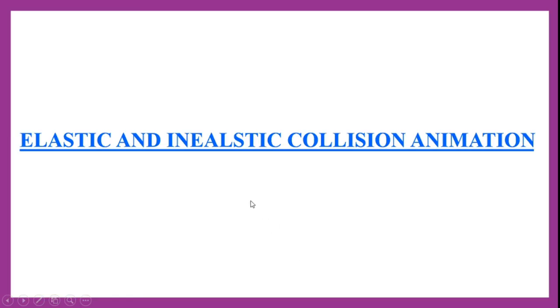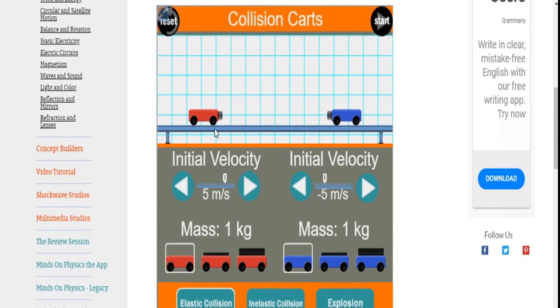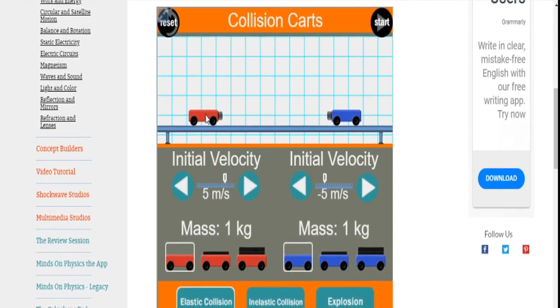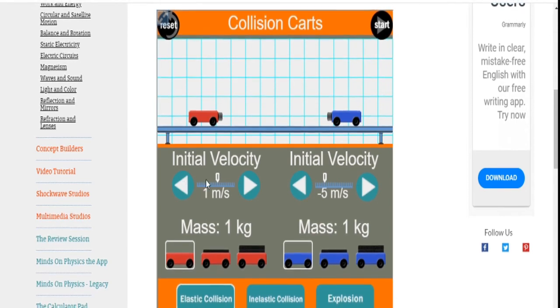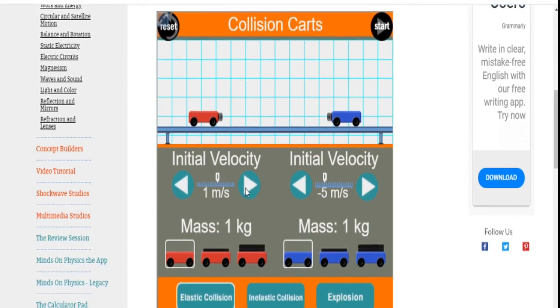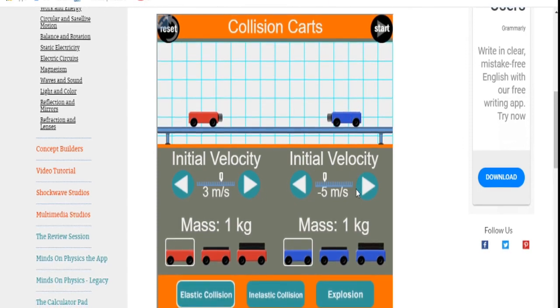Now let us see one animation regarding elastic as well as inelastic collision. If you observe here, two carts: the first cart is moving with a velocity of 3 meters per second, and the second cart is moving with a velocity of 5 meters per second in the opposite direction, so both are approaching one another.